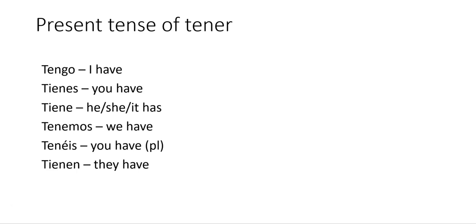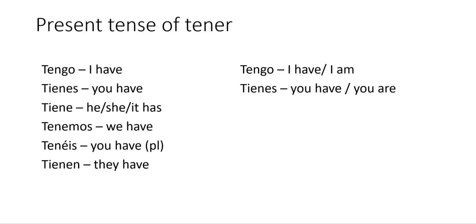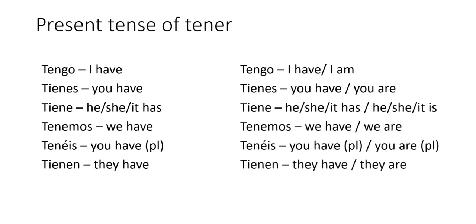Well, you may have thought about when you first started learning Spanish, when you used age. When you use age, it's I am so many years, not I have so many years, although that's literally what you're saying in Spanish. So it can mean the verb to be. So tengo can mean I have and I am if we're using it with age. Tienes can be you have and you are if we're using it with age. So it can have this double meaning depending on where we use it.